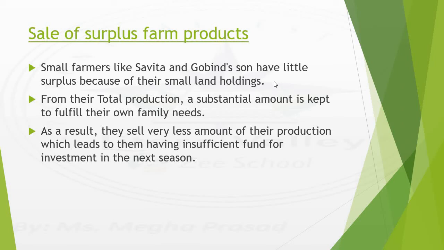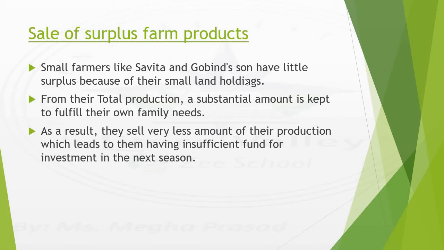When we were discussing land holdings, we had one example of Govind, who was the owner of 2.25 hectares of land, and he had sons, and that land got distributed among the sons, and each son got 0.75 hectare of land.